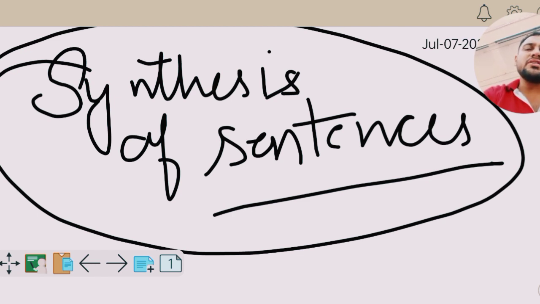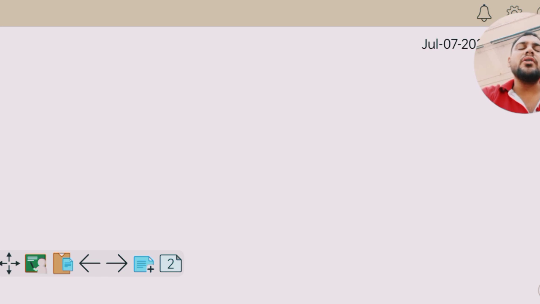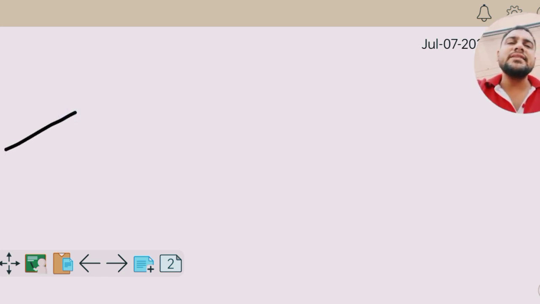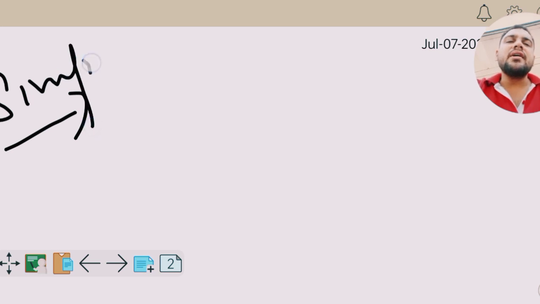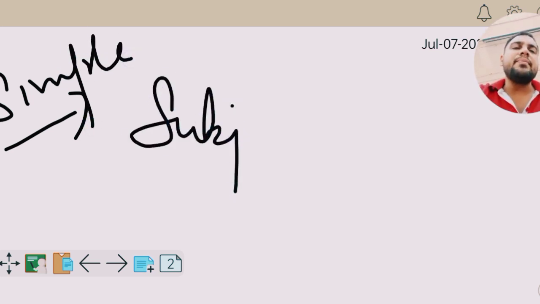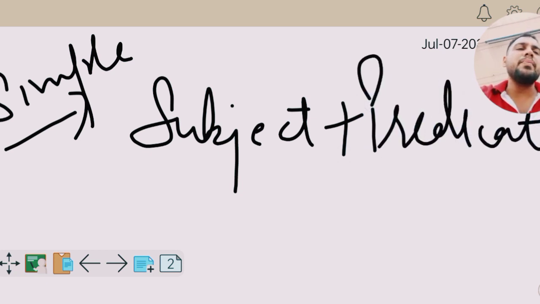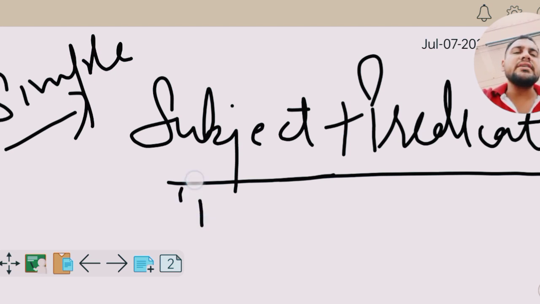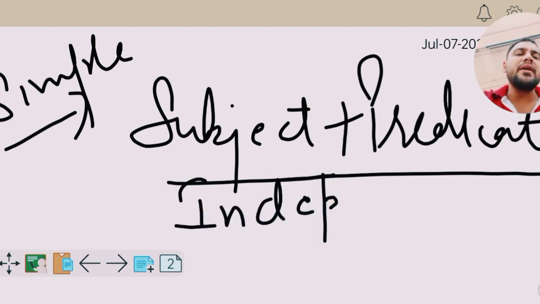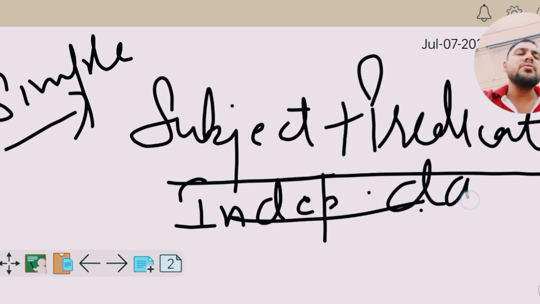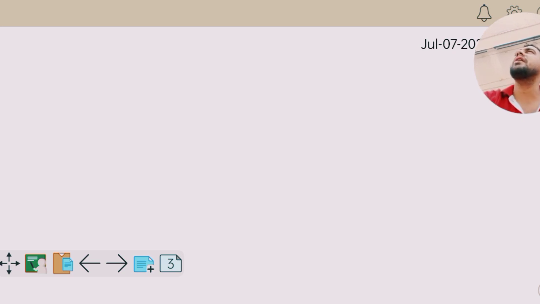So the first kind of sentence that we're going to convert the two sentences into is the simple sentence. First of all we need to do a little bit of briefing about the simple sentence. In case of a simple sentence, we have a subject and a predicate. And the second thing that we need to remember about the simple sentence is that it is called an independent clause. It is not dependent upon any other clause. One single sentence obviously will be an independent clause, it won't be depending upon any other sentence for its meaning.